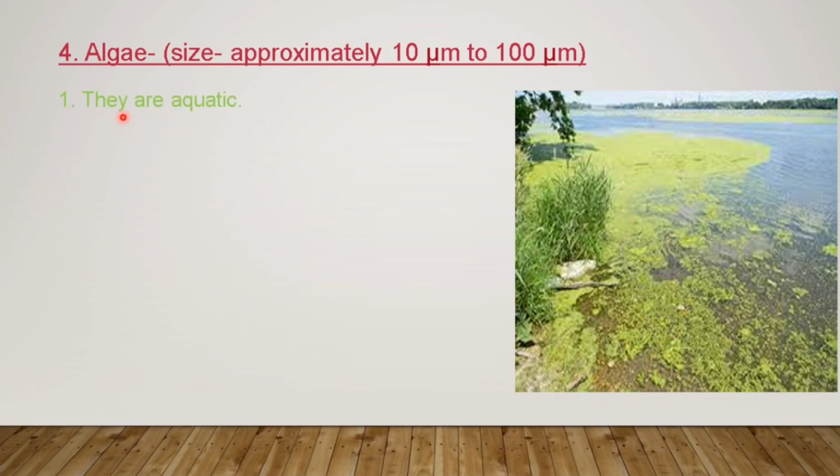So first of all, they are aquatic. As you can see, mostly this algae grows on the surface of the water. They are eukaryotic, unicellular and autotrophic organisms. You know what is eukaryotic? That means they have well-defined nucleus and well-defined cell organelles. They are unicellular, that means they have a single cell, and autotrophic, that means they can produce their own food. They don't depend on other organisms for their food.